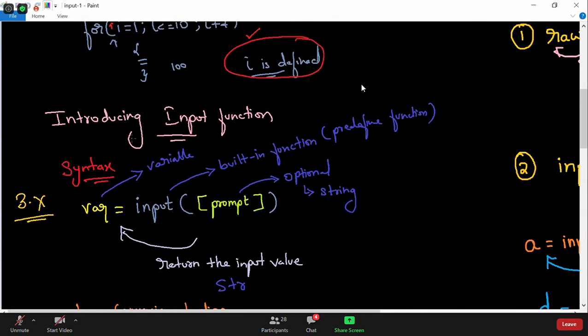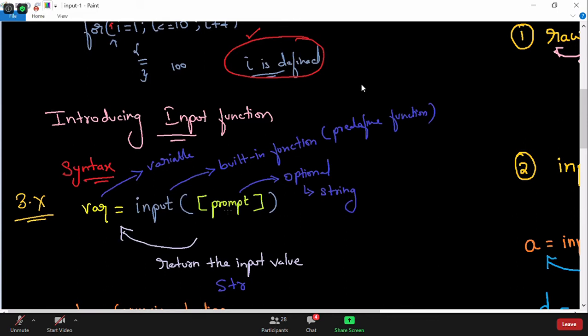We know that in Python 3.x, we do have a function called input. Functions obviously will have parentheses. And this is a built-in function, which is nothing but a predefined function in Python. Whenever I write anything in square brackets, it means that particular argument or parameter is optional. So this prompt is nothing but what you want to ask the user to enter.